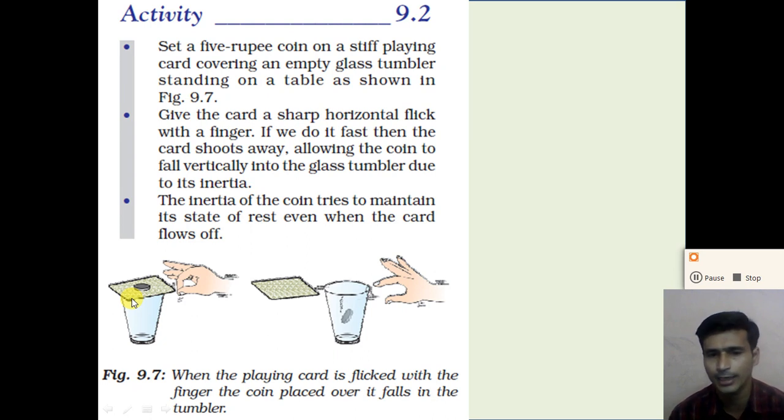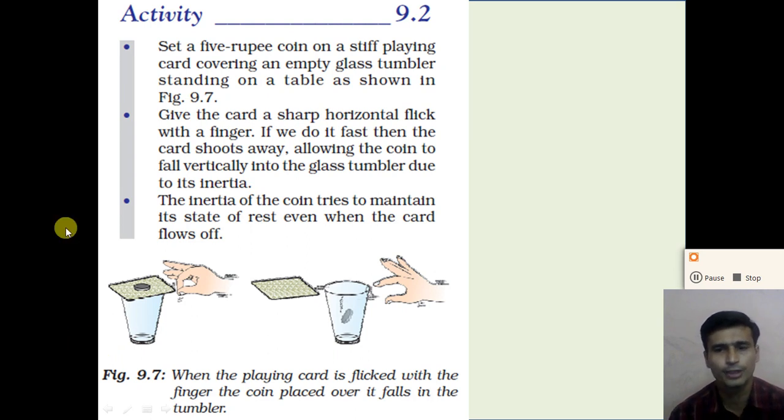When the playing card is flicked with a finger, the coin placed over it falls in the tumbler. So if we flick the card very fast, due to the inertia the coin maintains its state of rest, and due to this the coin falls vertically into the glass.